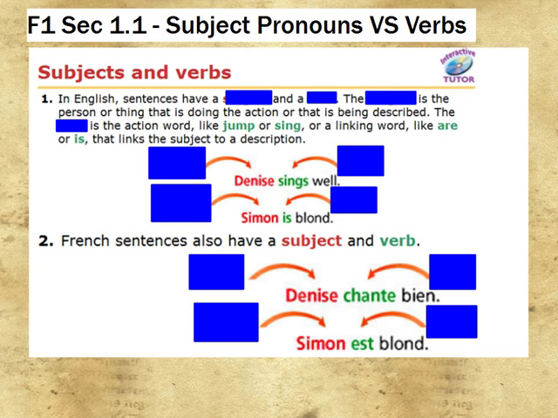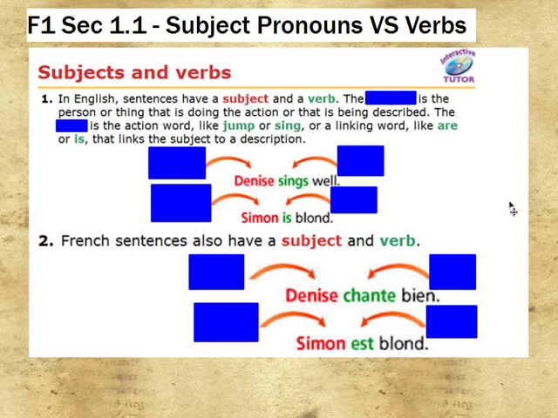Bonjour French 1. This video is all about those subject pronouns again, but this time we're going to be contrasting them with verbs and also actually putting them to use in a sentence and giving you some examples of that. So first things first, sentences in English, since we might as well start with the language that we typically use in class before we started to learn French.